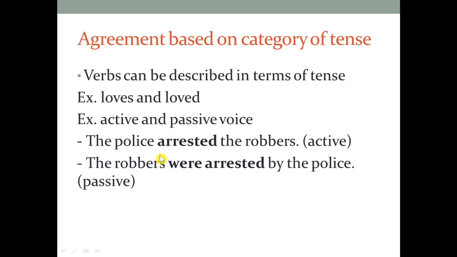Active and passive voice. Alright. For example, from the following sentences, the police arrested the robber. This sentence is an active sentence. Therefore, when we put it into passive, it becomes the robber was arrested by the police. From the two sentences, we can see that in the active sentence we use the past simple verb, while in the passive past simple we use the verb to be, was, with the past participle or verb 3 in the sentence.